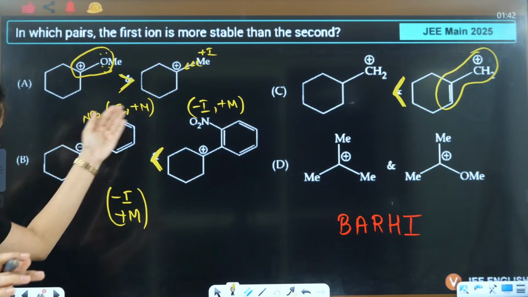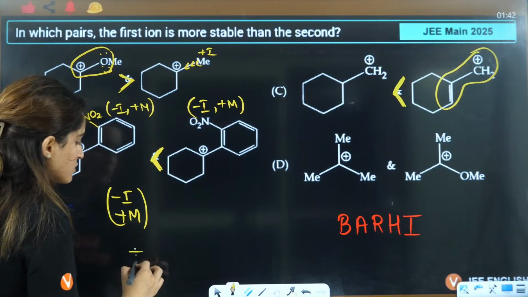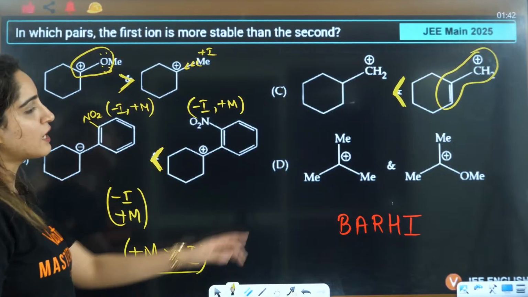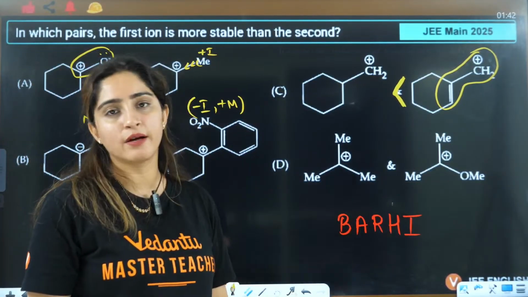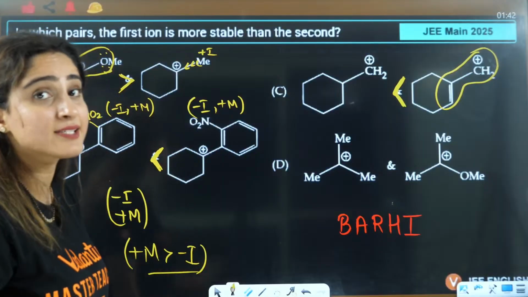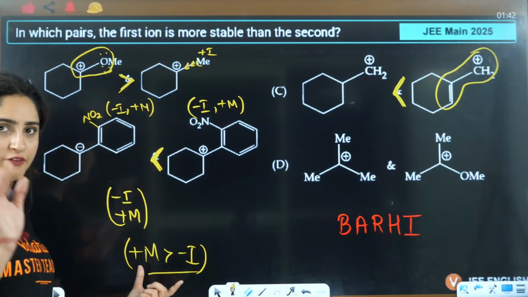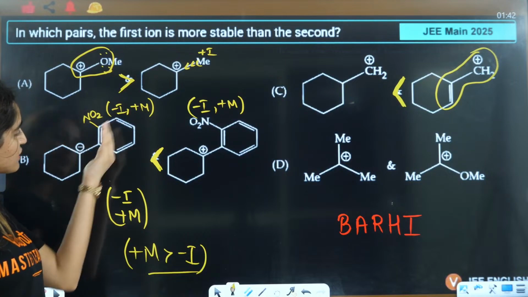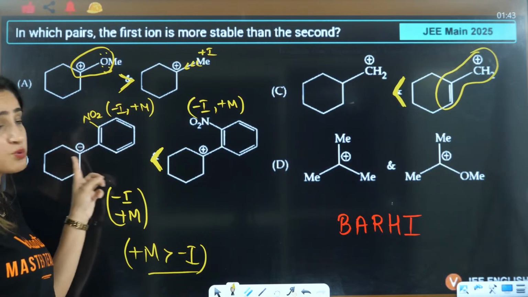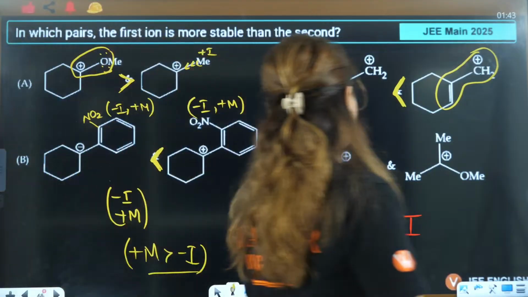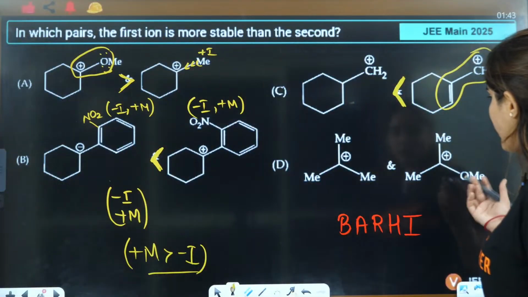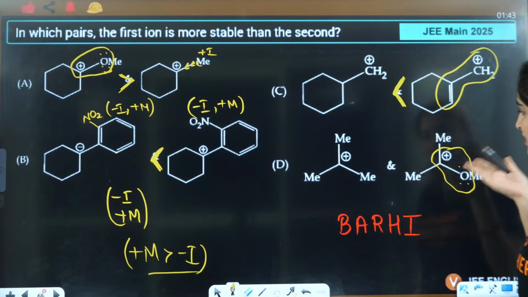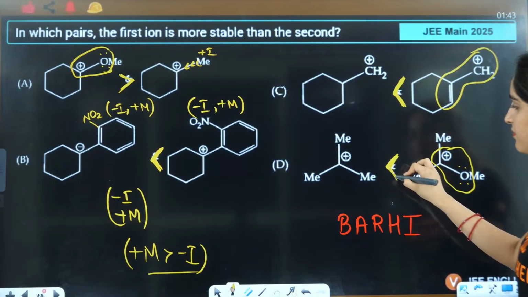When you give the electron, because plus M is more dominating as compared to minus I. Resonance is more dominating as compared to inductive, right? Except for halogens, that we have discussed in resonance also. So plus M is more dominating, so that's why it is going to give the electron, and that's why this will be unstable. What about this one? Back bonding I can see here. Can you see back bonding here? Yes, if it is back bonding, definitely it is more stable.